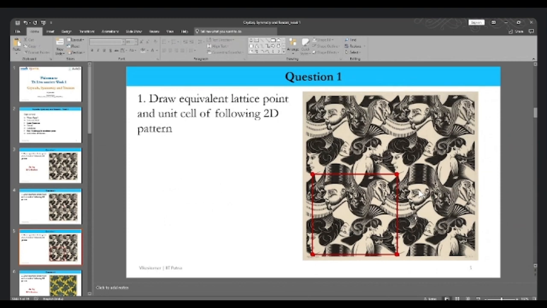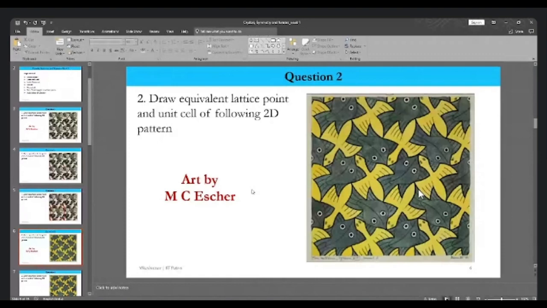If I translate it horizontally, this entire feature will be translated over here, and the pattern will be repeated, and so on and so forth. Infinitely, we can do that. So this was the first question, and we can also see that one more drawing is associated, with the same motif.